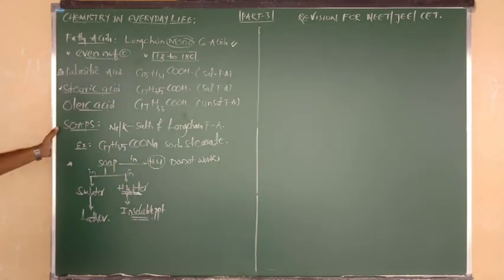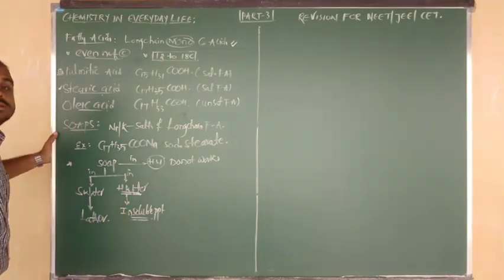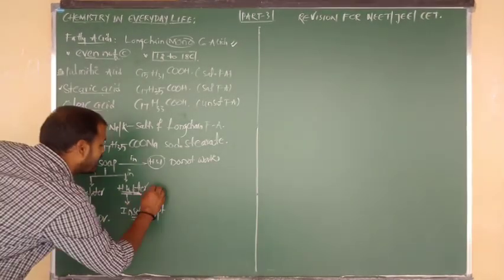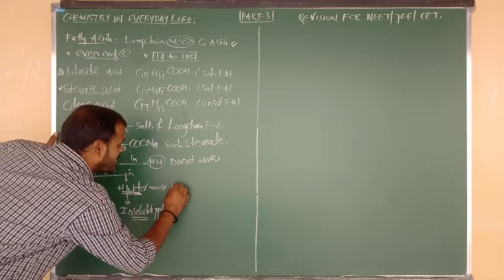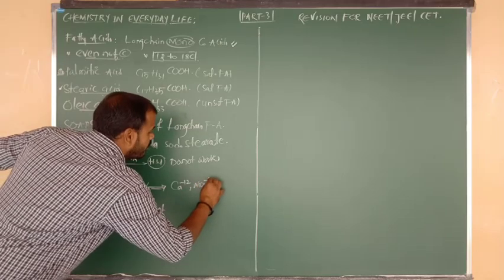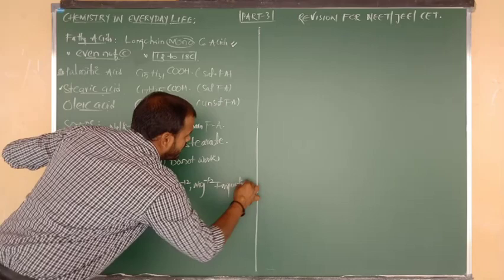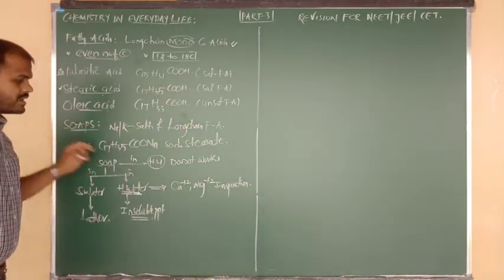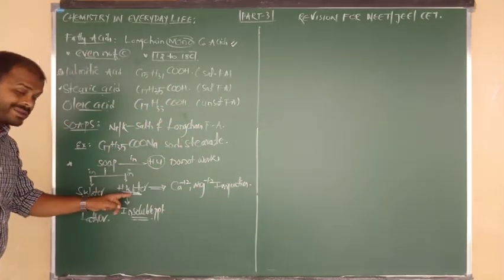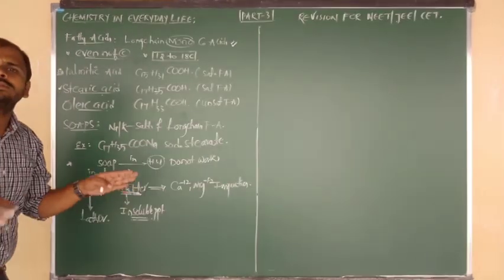So remember this point. Why can soaps not lather in hard water? Because they are forming insoluble precipitate. Why are they forming insoluble precipitate? Due to presence of soluble Ca+2 and what, beta? Mg+2 impurities. Ca+2 ion, Mg+2 soluble salts. Such soluble impurities which are present in hard water react with soap and change into the insoluble precipitate.